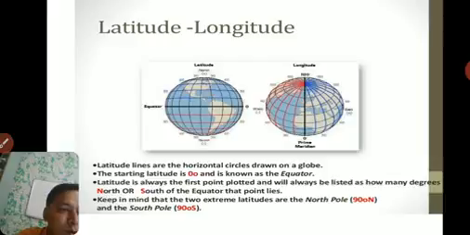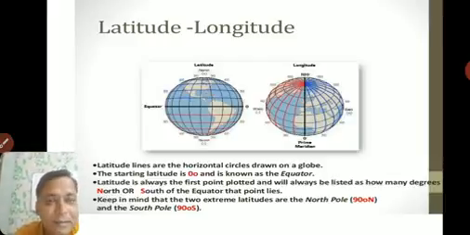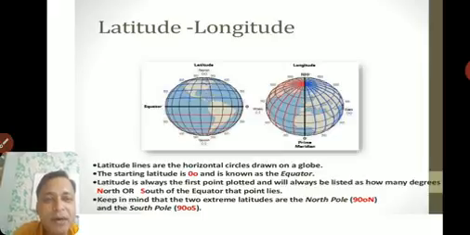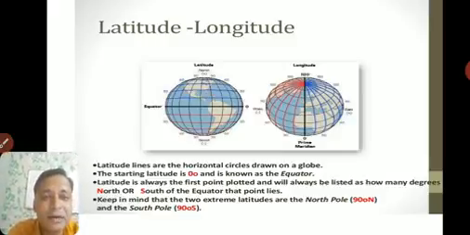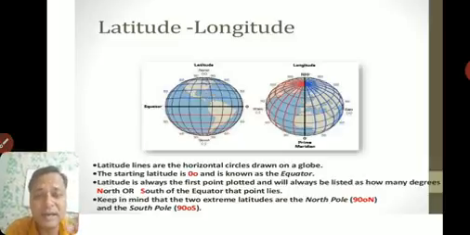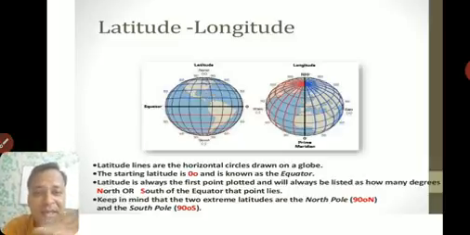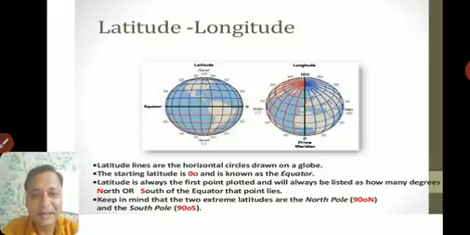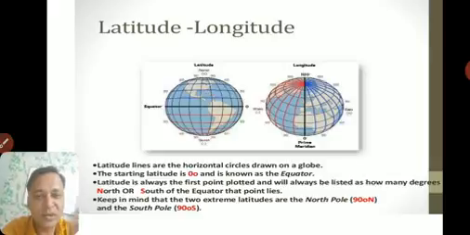Now we'll see longitude and latitude together. Latitude lines are horizontal circles drawn on a globe. The starting latitude is 0 degrees, which is known as the equator. Simple. Latitude is always the first point plotted and will always be listed as how many degrees north or south. Latitudes will only be north and south, not east and west, because we draw one line here, the equator. We either go above it or below it. Above is north, below is south, and the equator is 0 degrees.